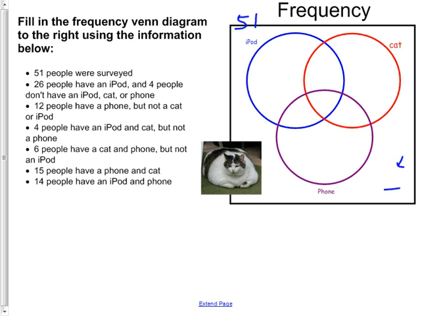Okay. All right. So now, one thing at a time here. I got the 51 taken care of. That's the way I do it. I cross it off once I've done it. Next thing. 26 people have an iPod, and the common mistake is people just write 26 right there. But all of these areas add up to 26, so you can't just write in 26 there. I put the 26 here by where it says iPod, so I know that whole circle adds up to 26.